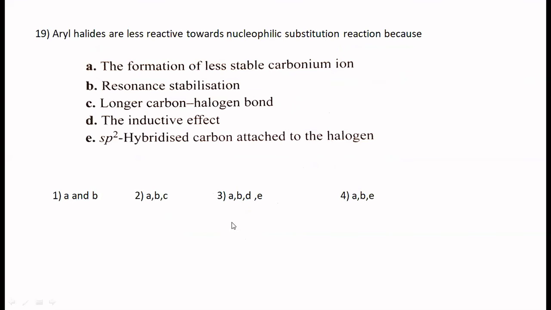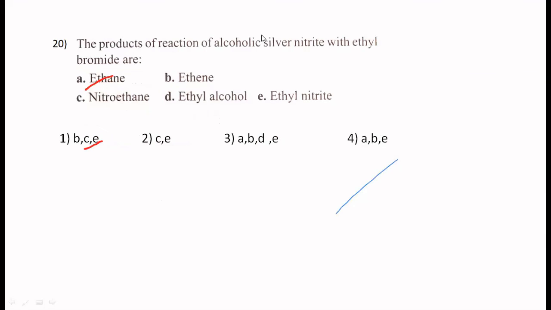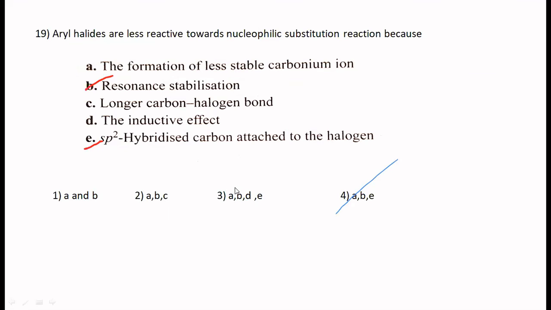Aryl halides are less reactive towards nucleophilic substitution reaction because of the formation of less stable carbonium ion, resonance stabilization, longer carbon-halogen bonds, inductive effect, sp2 hybridization of the carbon attached to the halogen. There are 5 reasons, and this is the option which is given. If it were to be CET, they would have given you 4 options and asked you the most appropriate one, isn't it?